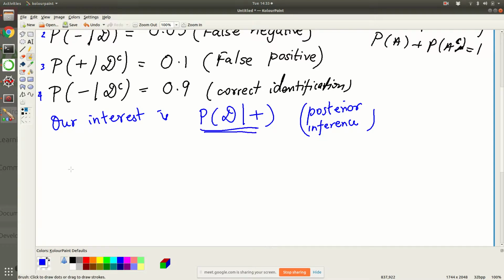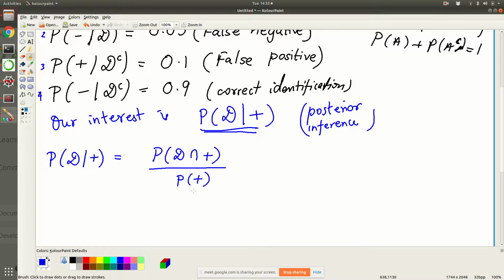So let's use whatever we know and try to derive the Bayes rule. What is the probability that the person has the disease given that he tests positive? This is the probability that he has the disease and tests positive, divided by the probability of testing positive. This is what we have to compute.